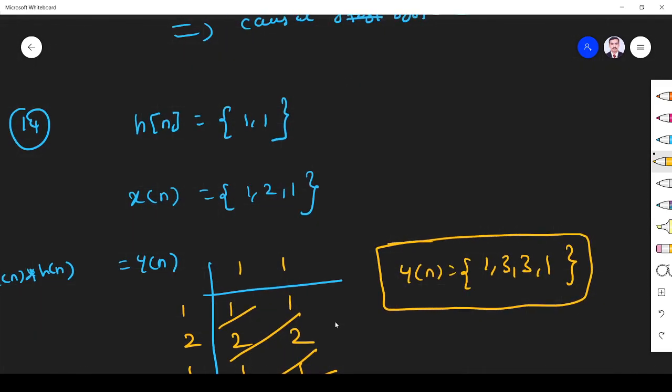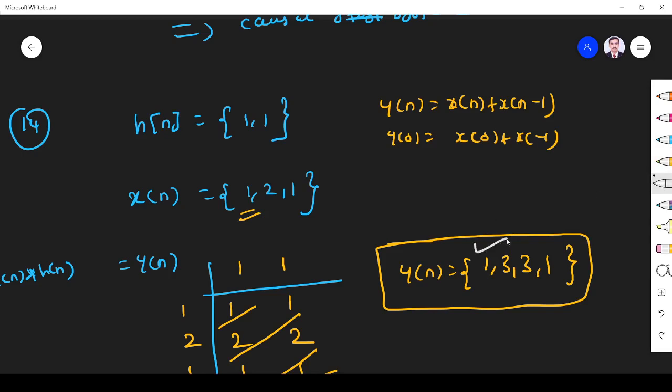So for our impulse response, the output is y of n for this input. What is our output equation? We know the equation is y of n is equal to x of n plus x of n minus 1. Here you see, what is y of 0? Y of 0 is x of 0 plus x of minus 1. X of 0 is 1. X of minus 1, no. So it is 1. Y of 1 is x of 1 plus x of 0. So 1 plus 2, 3.